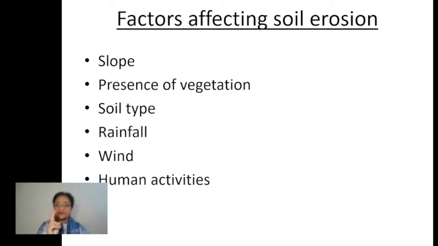Okay, number one. Number two is presence of vegetation. Now, how can it affect soil erosion? If the soil, children, in any part of the land area, is covered by vegetation, suppose trees are there or even grasses, if they cover the soil, what is the effect of it? They hold the soil together by their roots.